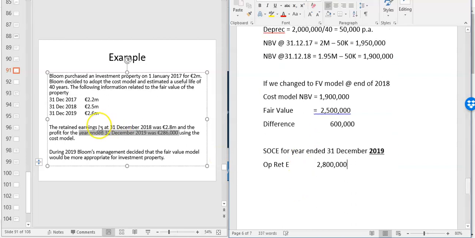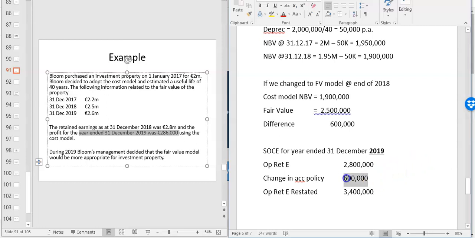That's given in the question. But watch what happens. You now have a new line, change in accounting policy, and that's actually 600,000. So that is opening retained earnings. Watch what I say. We say restated, which is now 3.4 million.